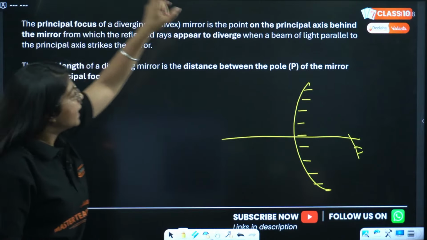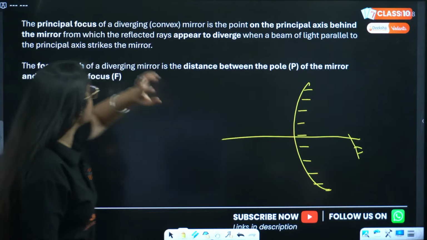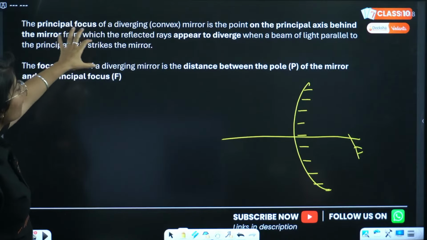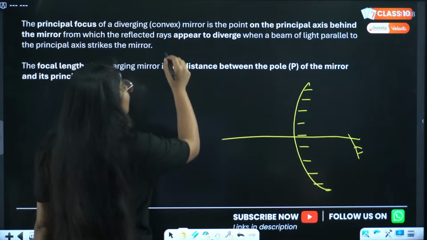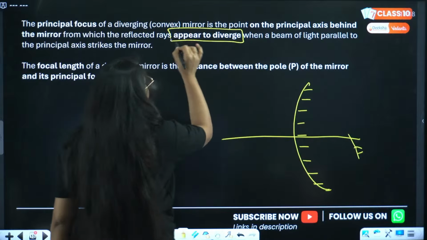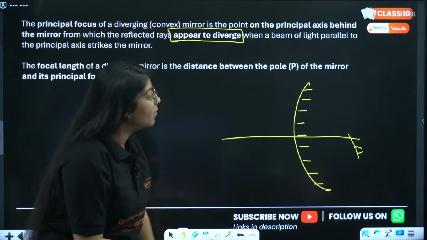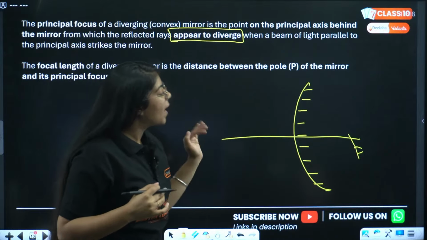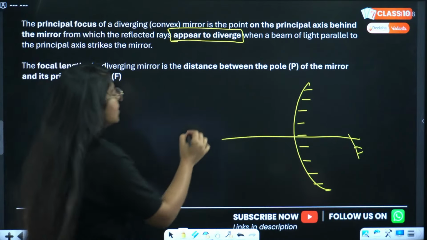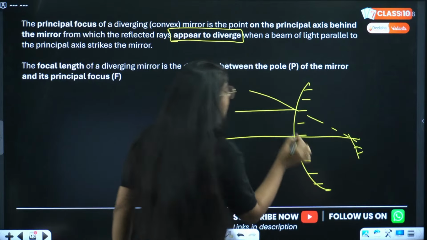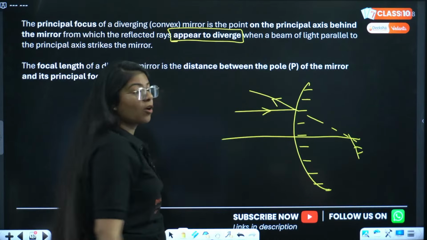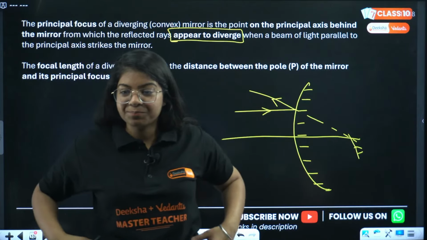It is the point on the principal axis behind the mirror from which the reflected rays appear to diverge. This is very important. They don't converge at that point. They appear to diverge when a beam of light parallel to the principal axis strikes the mirror. Something like this happens, right? So it is appearing to be diverging from the principal focus, right?